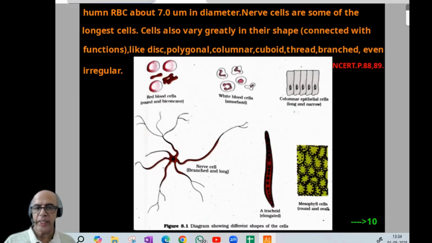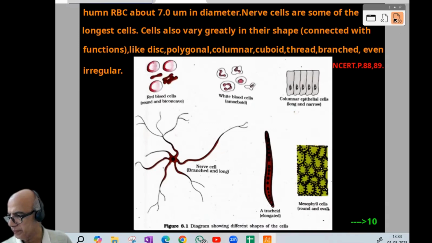Cells also vary greatly in their shape. That is mainly connected with their functions and areas. The shapes may include, as in the diagram given there, disc, polygonal, columnar, cuboid, thread, branched, even irregular. This diagram is famous for NCERT-based match the following questions. Now we can proceed to the next page.